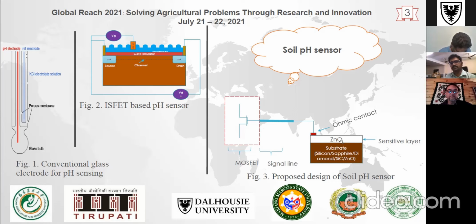Whenever this sensor is dipped in the soil solution, the top surface has an ion exchanging mechanism. Because of that, a potential is generated, which indicates whether it is positive or negative, that is, whether the soil is acidic or basic in nature. This generated potential on the top surface of the zinc oxide is given as a driving signal to the gate of the MOSFET, for measuring the actual pH of that particular solution.